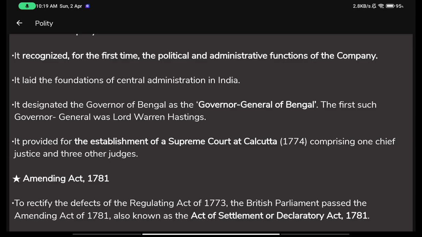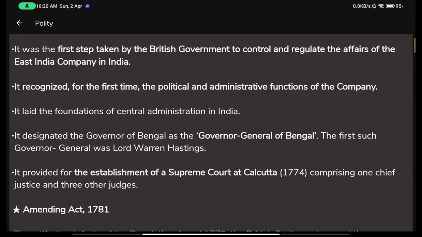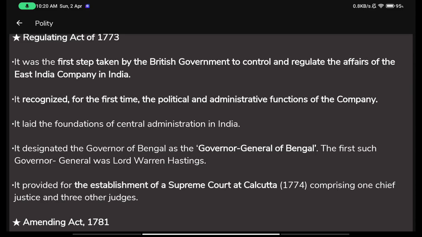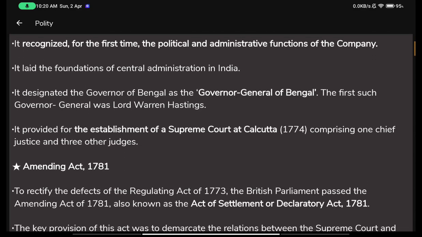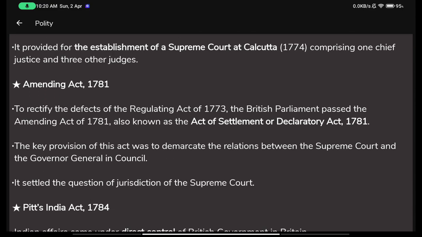Okay, so this was the Regulating Act. The Regulating Act was, you can say, just a kind of backbone for all the new acts that were yet to come. And obviously Calcutta or Kolkata is not a state, it is a city in West Bengal. So you can clearly see that the occupied land was only under the area of Bengal. And after it now comes the Amending Act.